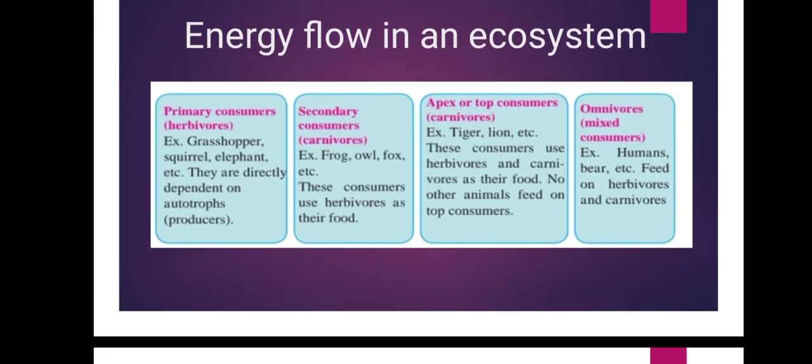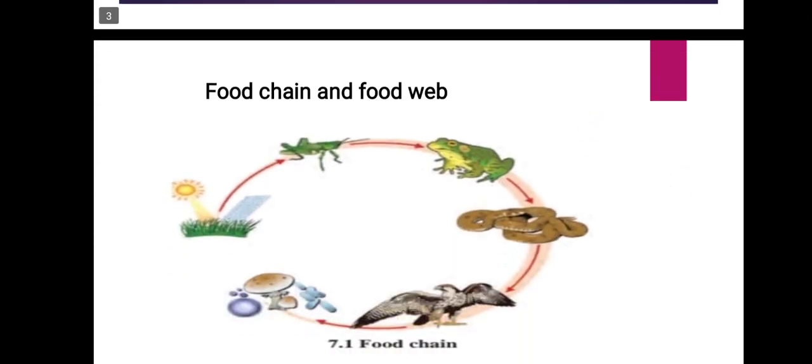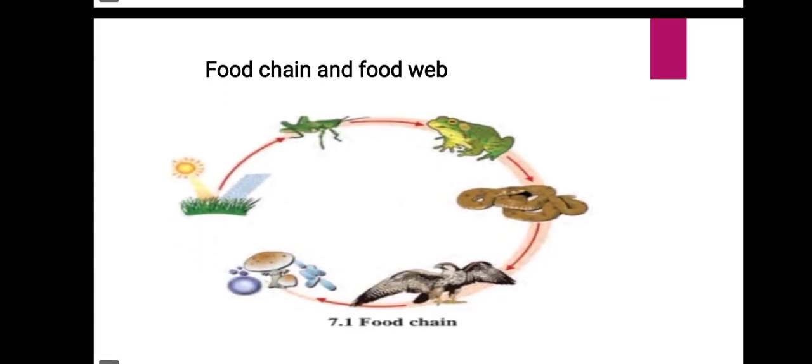And the fourth one is omnivores. They are mixed kind of consumers. For example, humans and bear. They feed on herbivores, carnivores, and producers as well. Understood till now? Yes, ma'am. So the next topic is food chain and food web. Is this diagram visible to all? Yes, ma'am. Very good.